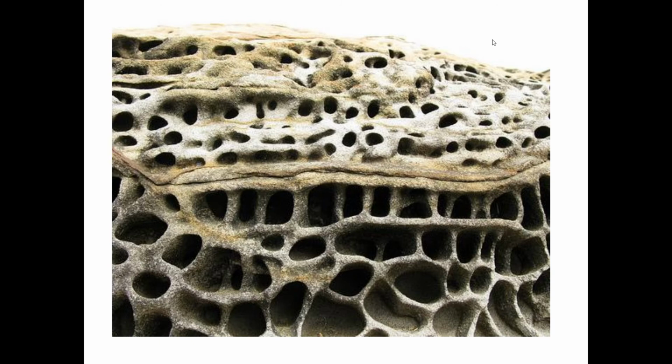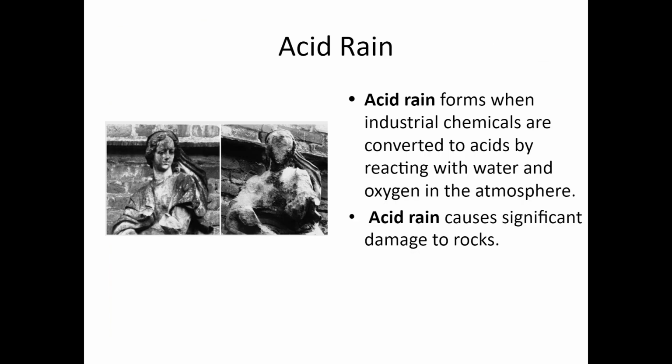This damage has been caused by hydration. Acid rain. Acid rain forms when industrial chemicals are converted to acids by reacting with water and oxygen in the atmosphere. Acid rain causes significant damage to rocks.